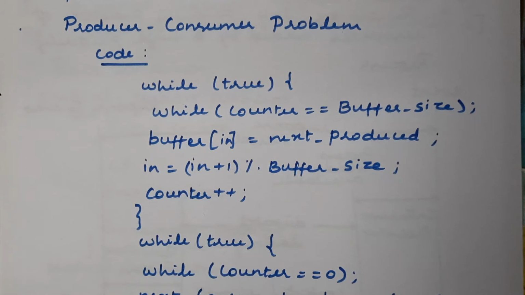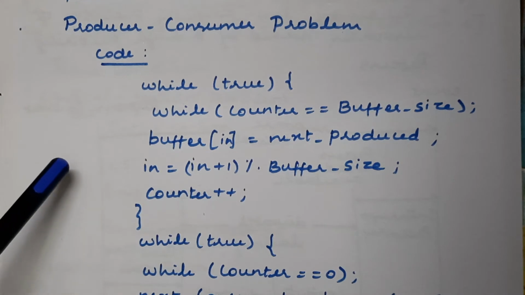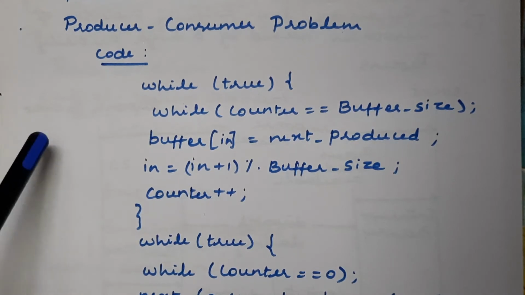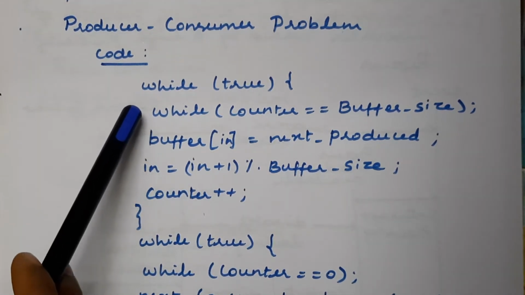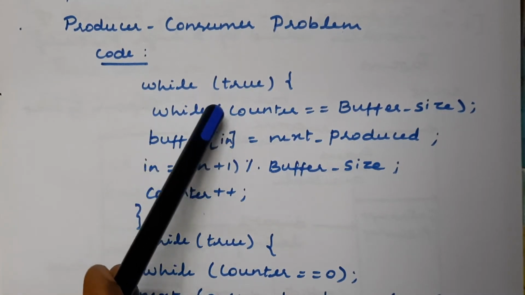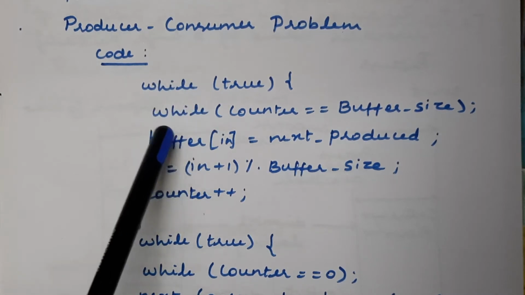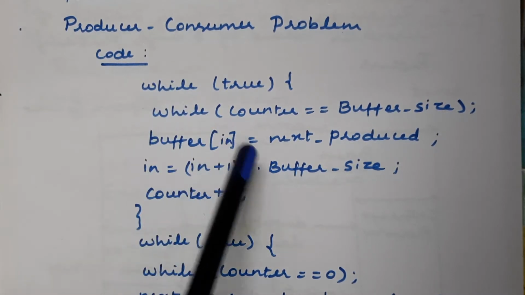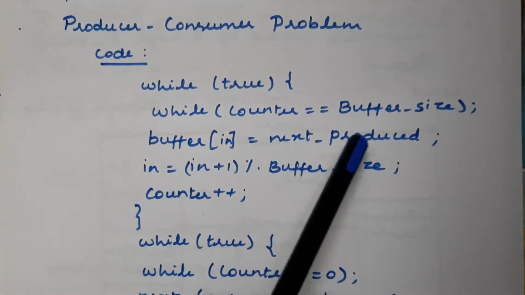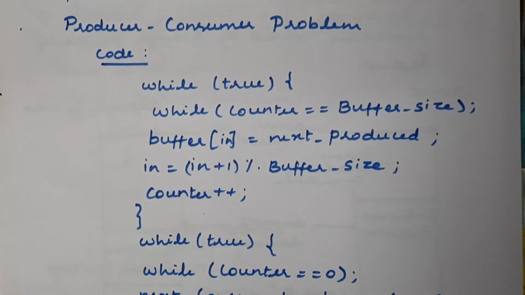So let us see the specific code for producer and consumer respectively. First is the producer process code. Here we start with the while loop, while of true, which means this condition will always be executed. Then we have another while structure, while counter equal to buffer size. I will tell you what variables we are going to use here.